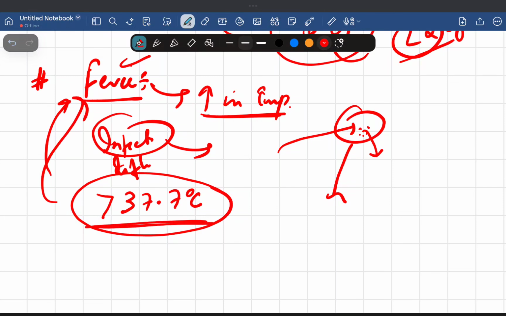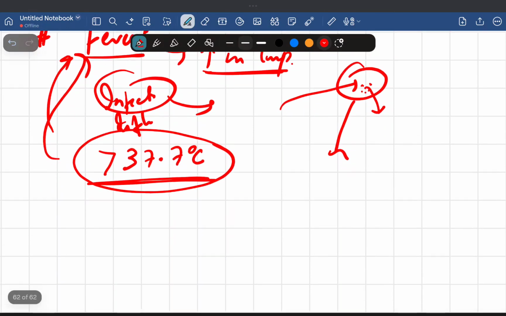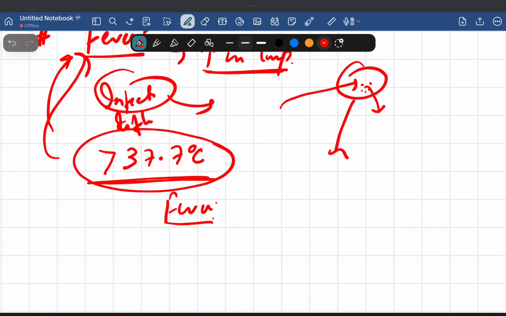Now what happens in fever? In our body, the hypothalamus regulates the temperature. It controls the temperature. So it is the temperature center of our body. It regulates it.